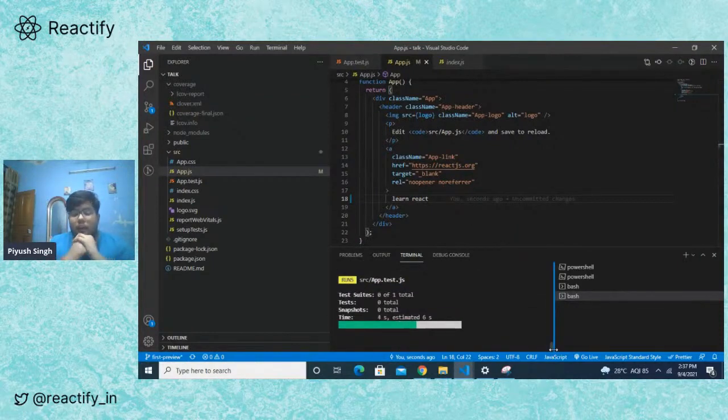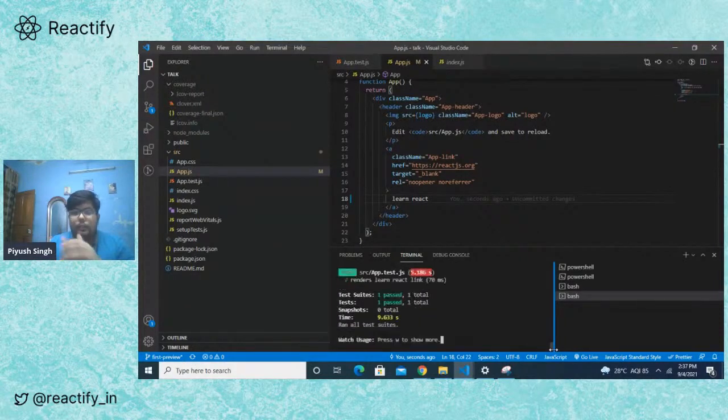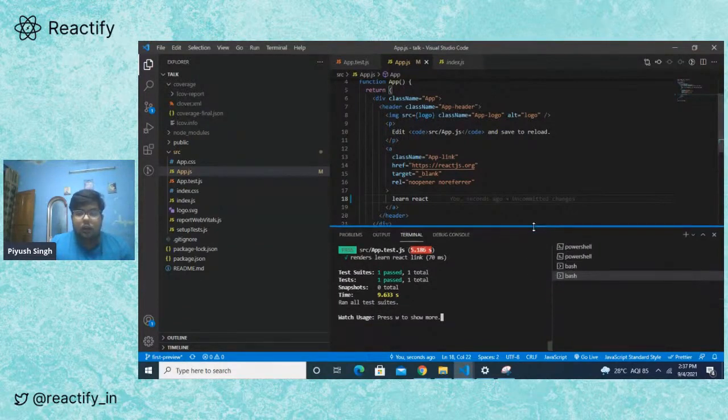and it's running again. Now let's see, will it pass or will it fail? It's passed. See, and if you have noticed something, I didn't even need to run the command once again. What Create React App does is it automatically sees the test file in which there is a change, and it reruns that.